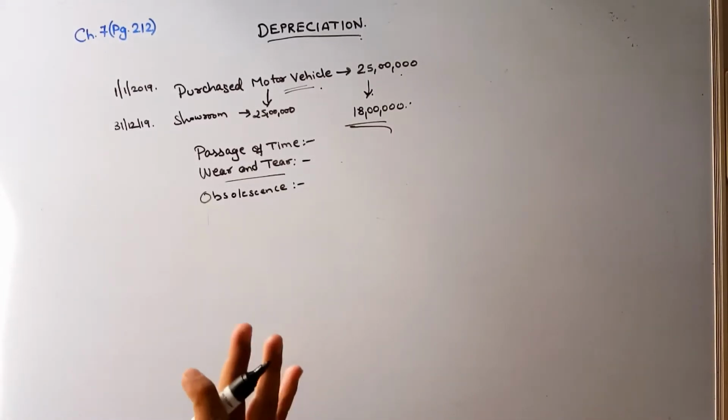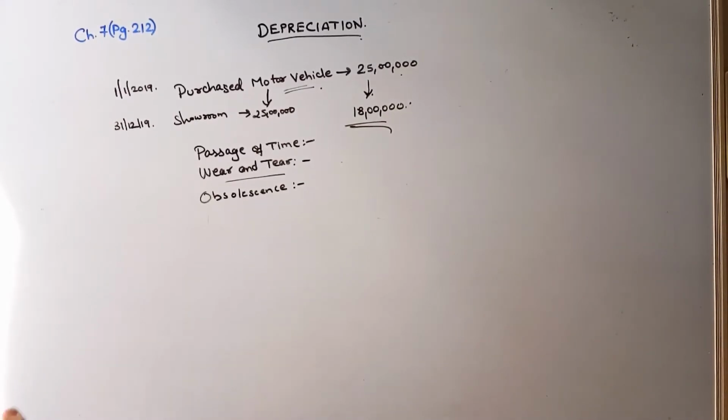Not putting the vehicle to use doesn't mean the value of the vehicle has not gone down. Still, the vehicle value will reduce. That is called obsolescence. Okay, guys, these are the major reasons why depreciation is being charged. What is depreciation? Depreciation is defined as shrinkage in the value of an asset due to wear and tear, passage of time, or obsolescence. These are the reasons why we always charge depreciation.